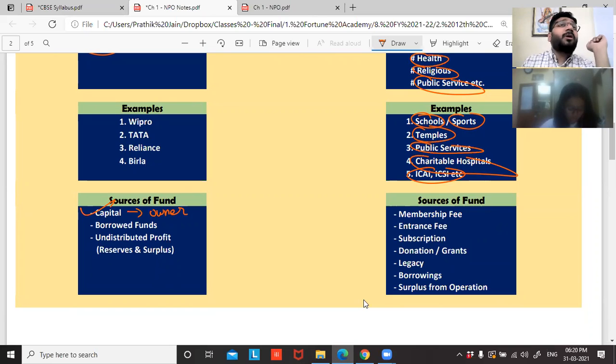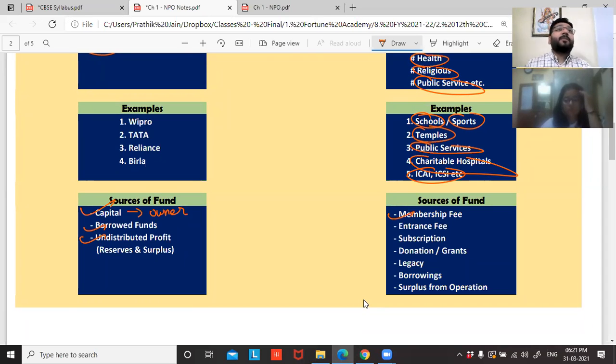If the money contributed by the owner is not sufficient, what will I do? Borrow money from where? Financial institutions, banks, third parties. So I'll borrow funds. Finally, whatever profits I earn, some profits I'll not distribute. Why will I not distribute? Because I'll keep it as a reserve so that I can use that money for the development of the business. We call it reserves and surplus. We studied this in your entire 11th standard. So these are the three sources of funds for a profit organization. Now the question is, sir, for an NPO, what is the source of funds?